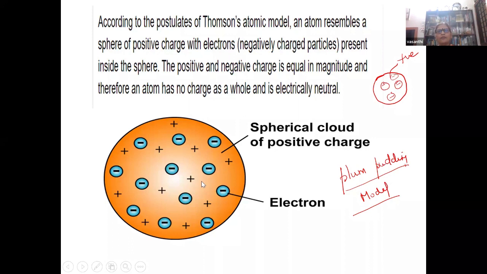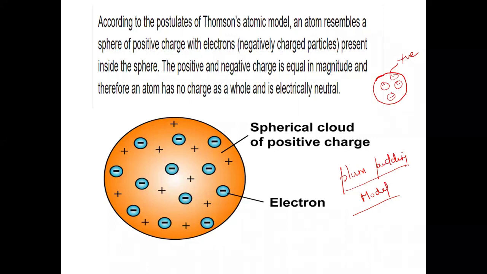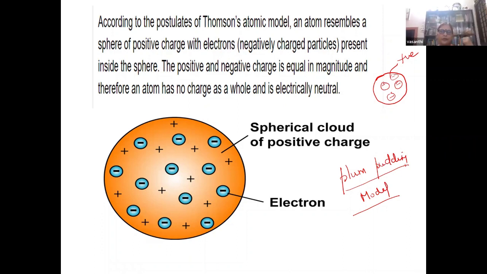You know that when an electron goes from a higher orbit to a lower orbit, that is, when it undergoes transition from a higher energy level to a lower energy level, radiation is emitted. The energy of the radiation corresponds to the difference between the energy levels, isn't it? Now, there is no energy level in the Thomson model at all.